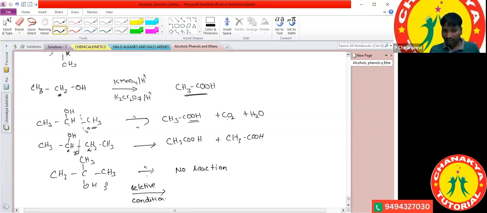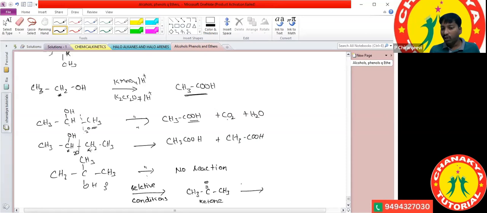First, the tertiary alcohol is converted into the ketone, CH3-C(=O)-CH3. Due to the selective reaction condition, it is first converted into the ketone.